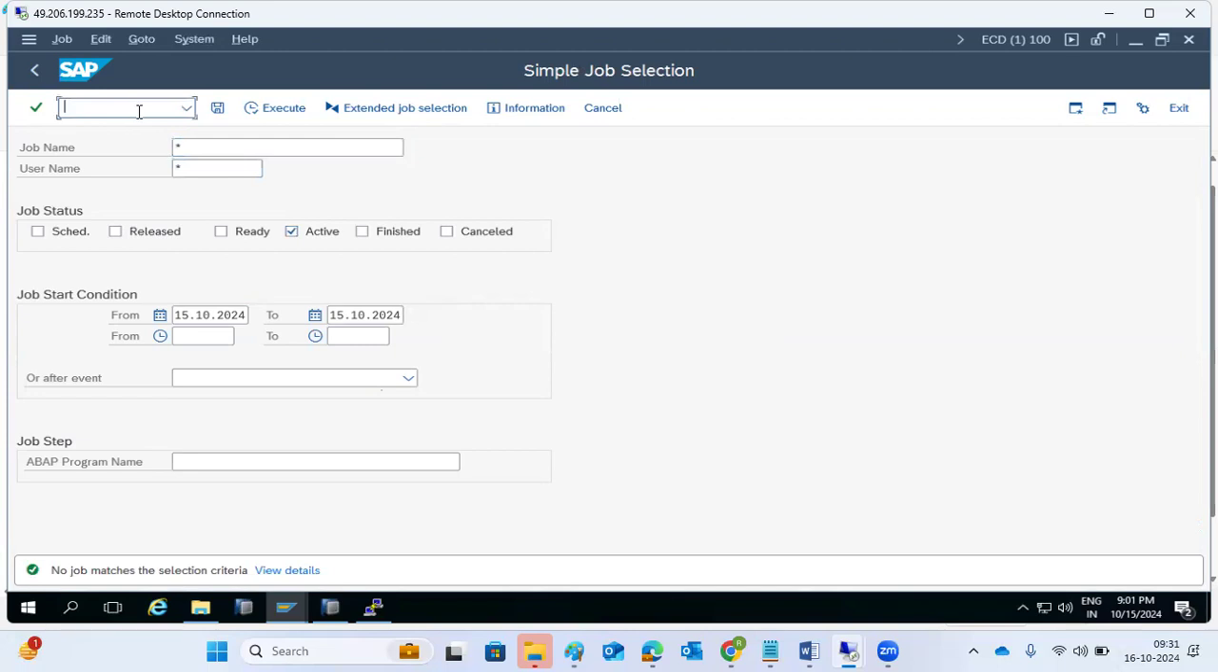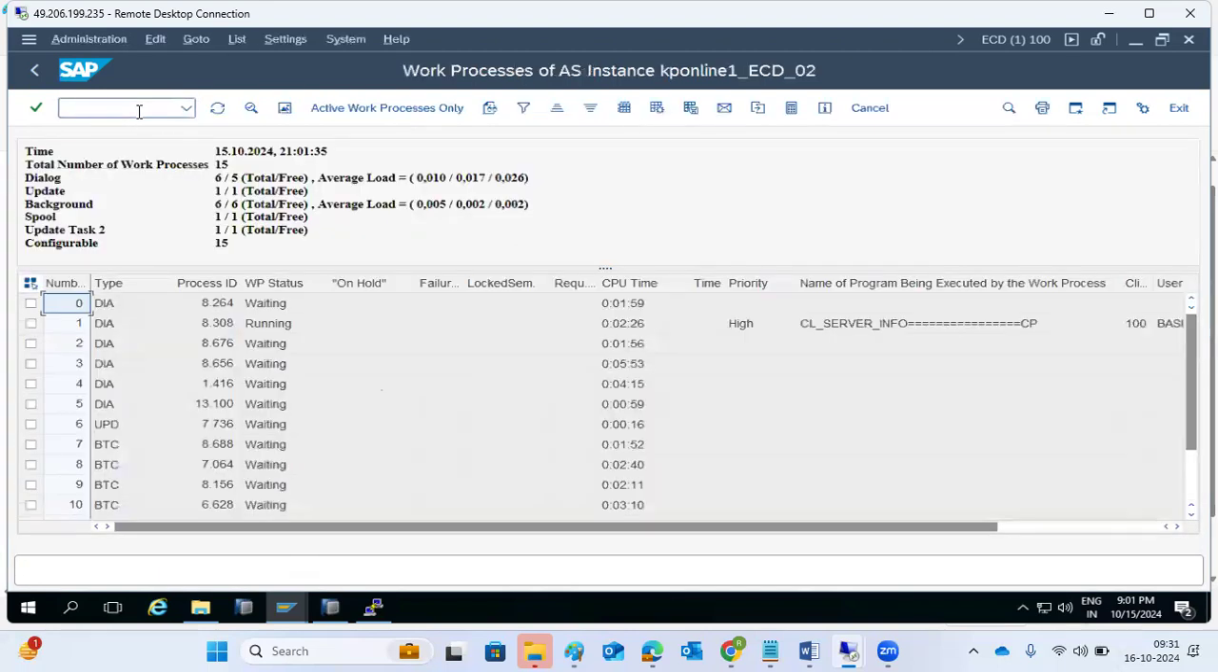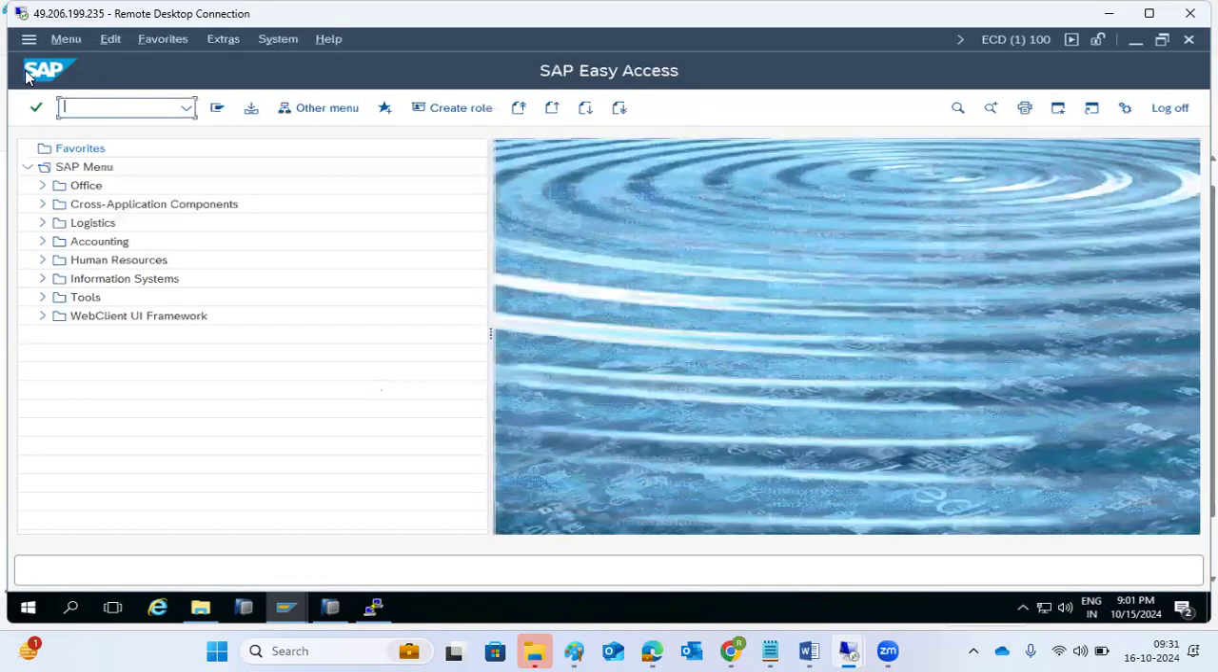Right? So if nothing is running, definitely the 6 BTC will be free. Nothing is there, so it is free. So this way we can automate it. We can automate the job executions and everything.